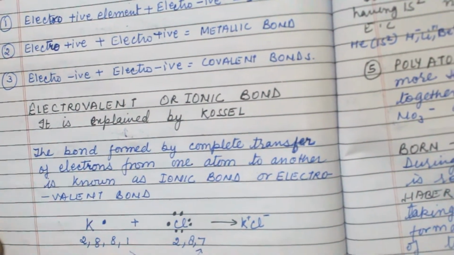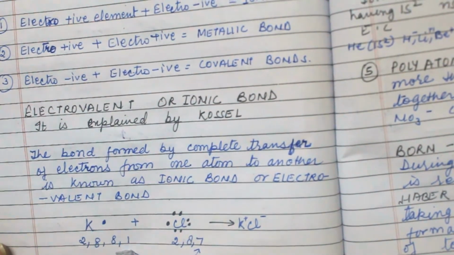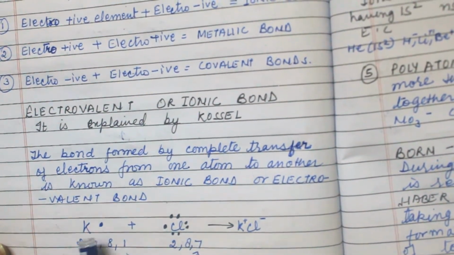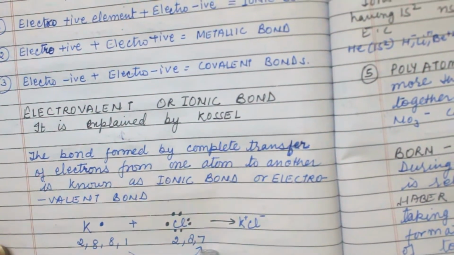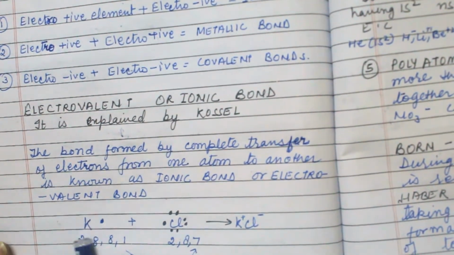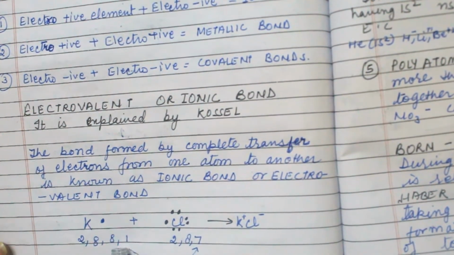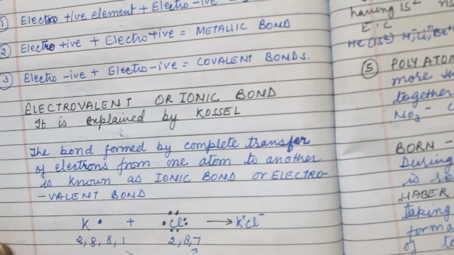So if bond formation takes place between the two, they don't share, they just donate this electron to chlorine fully. Potassium donates its valence electron to chlorine, and both now have an octet.